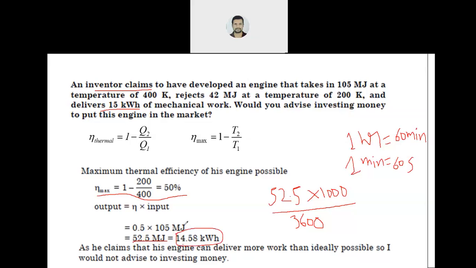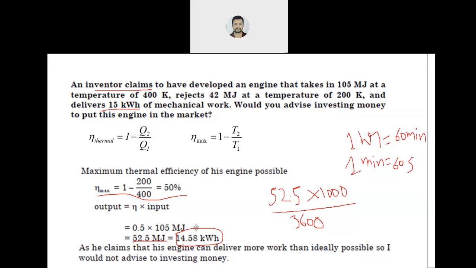So this is the maximum efficiency, and this is the maximum output the engine can give. But what is the inventor claiming? The inventor is claiming that it is giving 15 kilowatt hour. Is it possible?